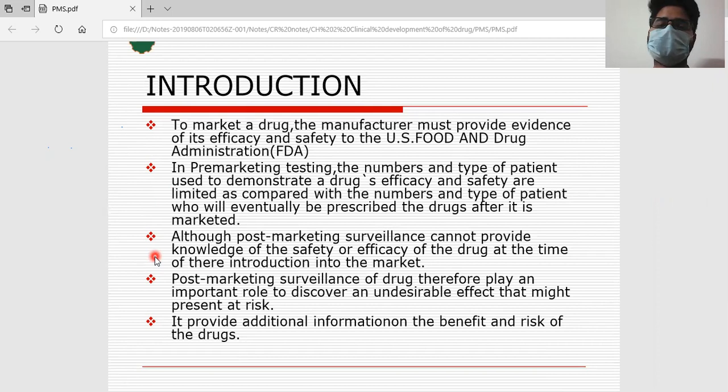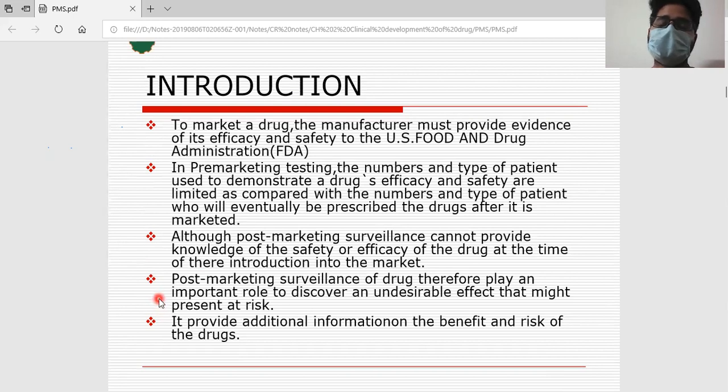it can provide the safety and efficacy of the drug only afterwards. See, it can be at any point of time. Take the example of ranitidine: after years, after decades of use, now we came to know there are certain serious side effects of ranitidine also. So there is no specific time period for post-marketing surveillance, as we saw in the previous class. The drug will be in the market until it gets banned. Till that time, that is phase 4. Okay.